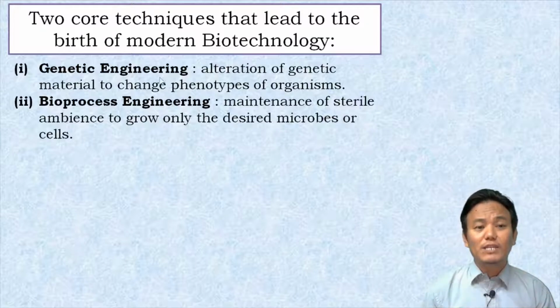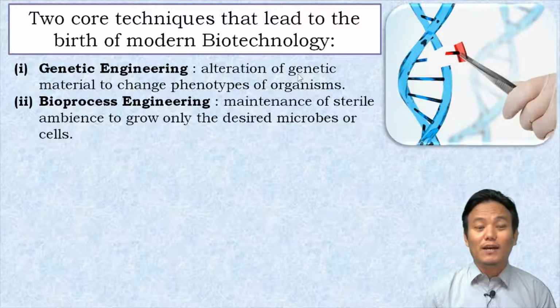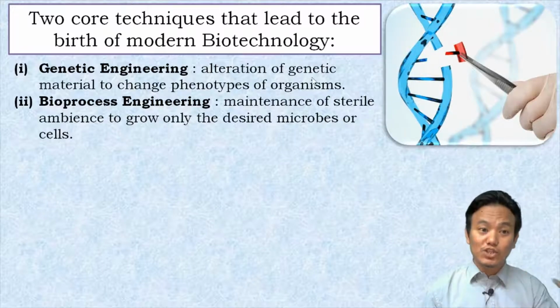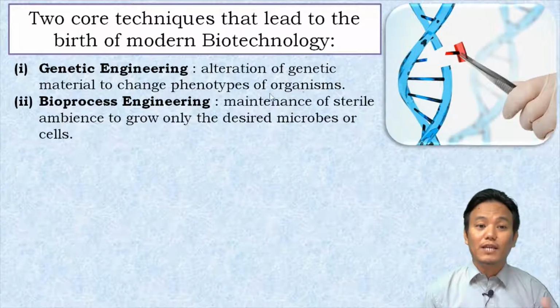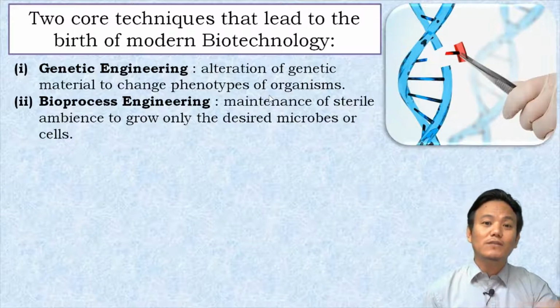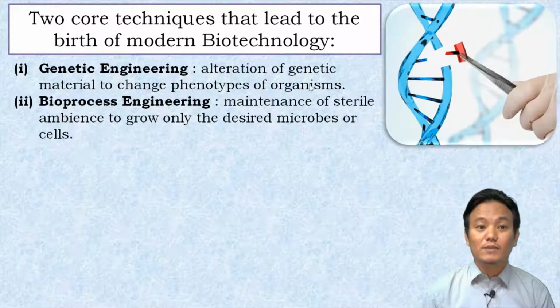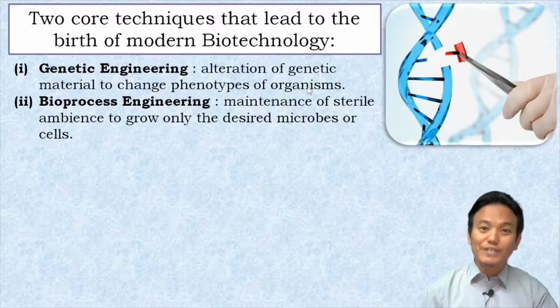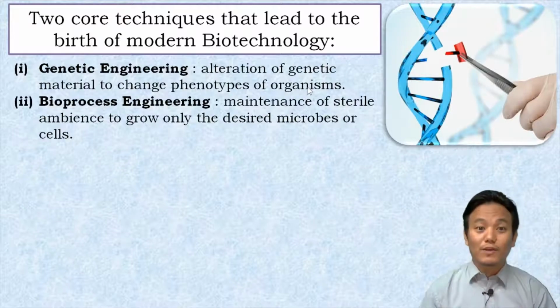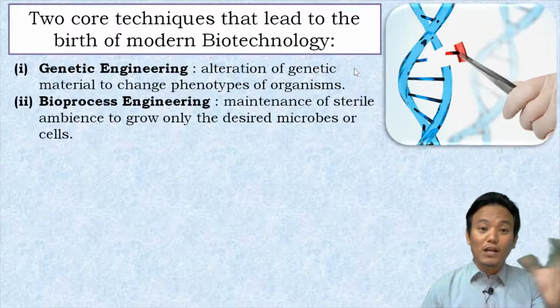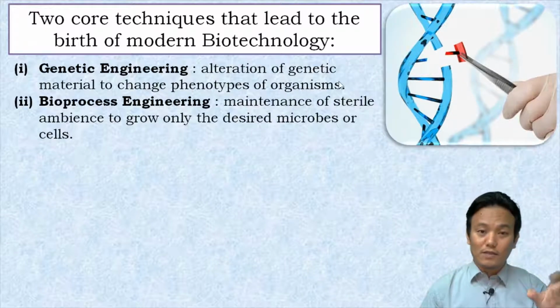By the term genetic engineering, we mean alteration of genetic materials like DNA and RNA and introducing those altered DNA and RNA into host organisms, thereby changing the phenotype of the host organisms, which means the creation of genetically modified organisms. Right? We create genetically modified organisms by first making alterations to their genetic material, let's say DNA.